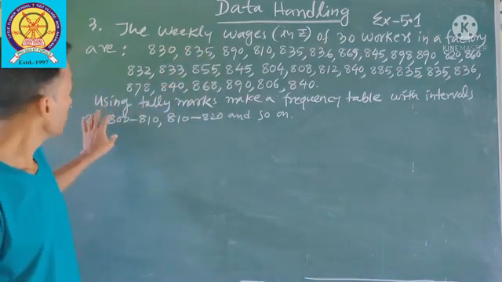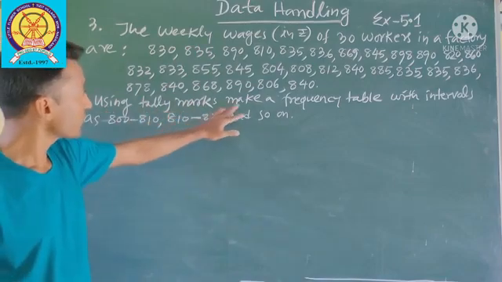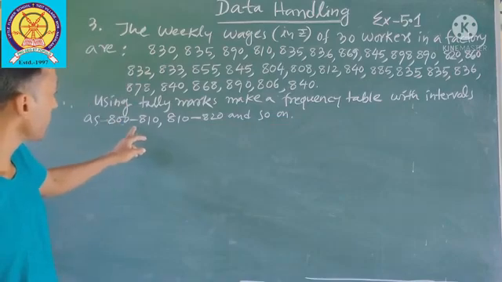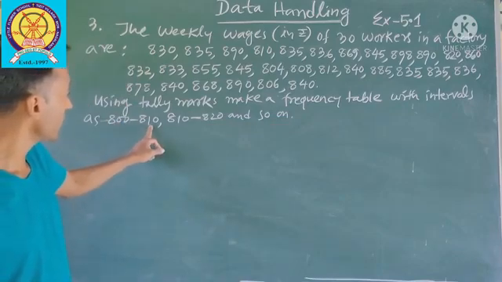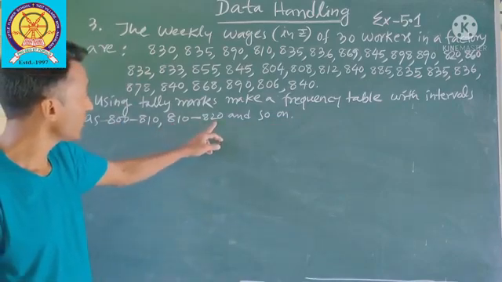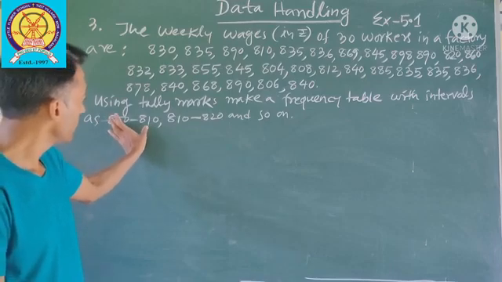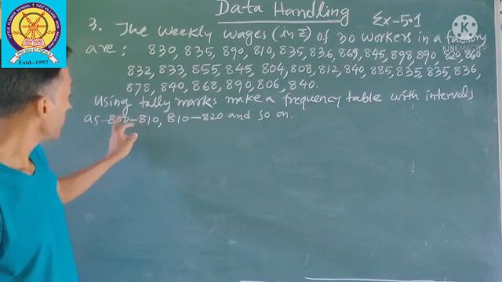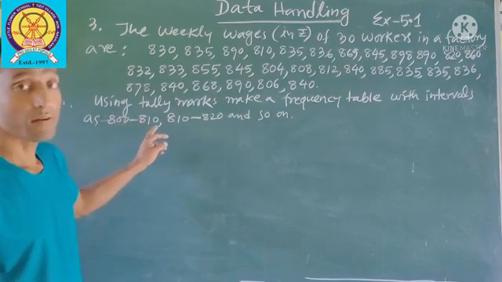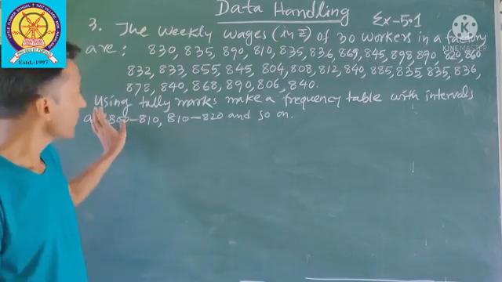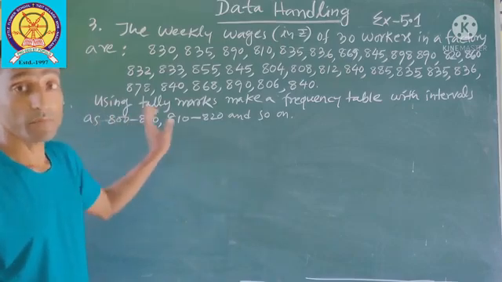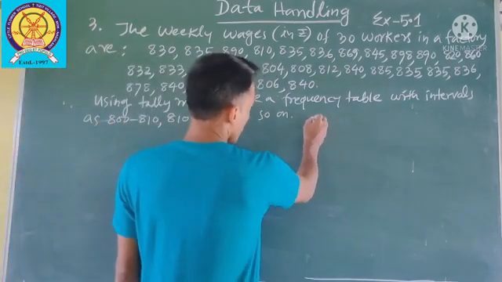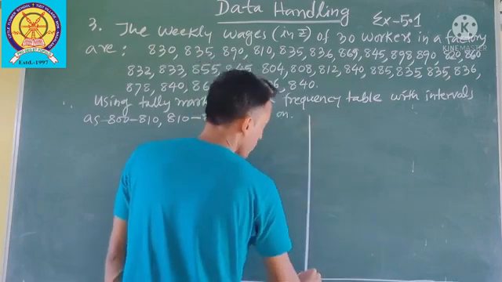So what we have to do: using tally marks, make a frequency table with class intervals as 800 to 810, 810 to 820. You see the class size? Class size of this class interval, how much? 810 minus 800 is 10. That means taking class size 10, you have to make the frequency table. So now we'll make the table.